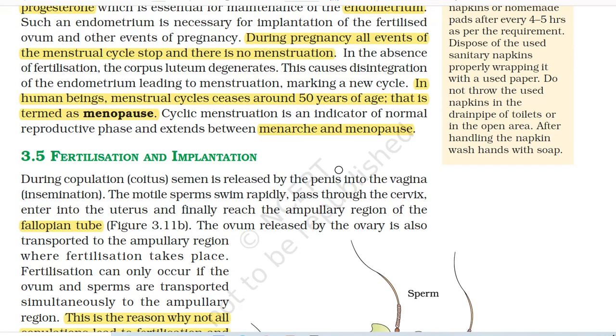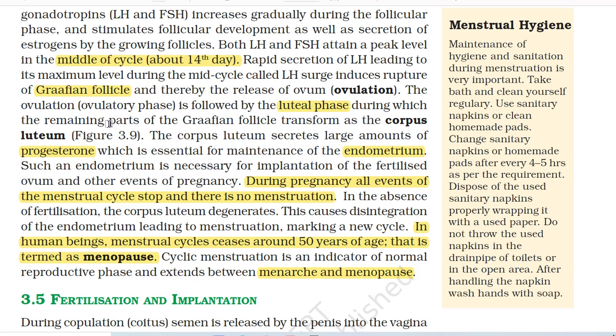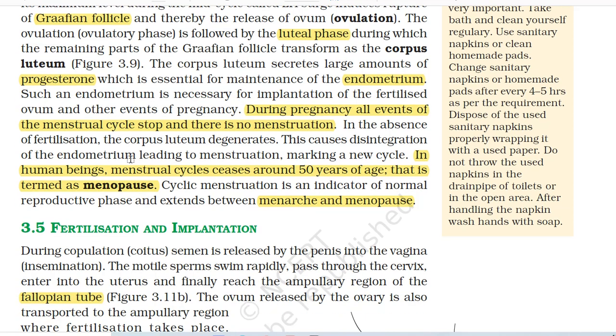Rapid secretion of LH leading to its maximum level during the mid-cycle, called LH surge, induces rupture of Graafian follicle and thereby the release of ovum, that is also known as ovulation. The ovulation is followed by the luteal phase, during which the remaining parts of the Graafian follicle transform as the corpus luteum. The corpus luteum secretes large amounts of progesterone, which is essential for maintenance of the endometrium. Such an endometrium is necessary for implantation of the fertilized ovum and other events of pregnancy.